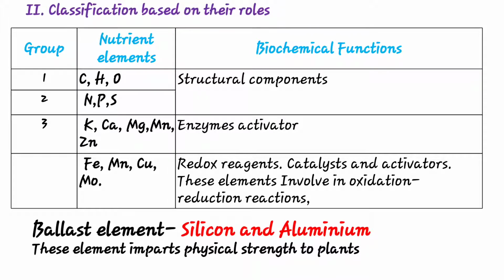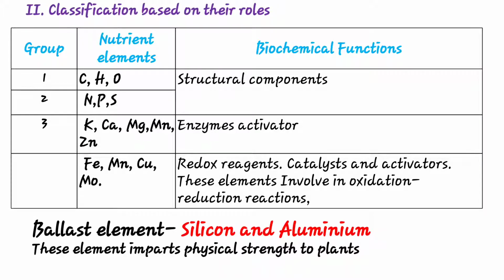And some important things like ballast elements. Ballast elements are elements that impart physical strength to the plant, that is silicon and aluminium. In the earth crust, silicon is the major plant nutrient, and aluminium is the most abundant metal in the earth crust. Silicon is also dominant, but it is a non-metal, while aluminium is a metal element.